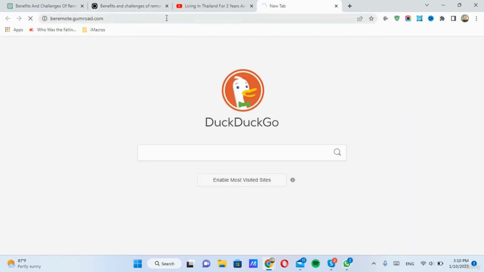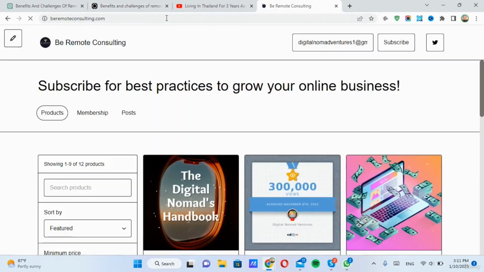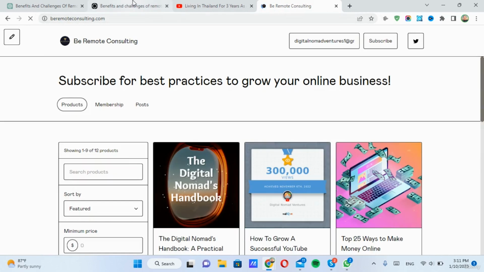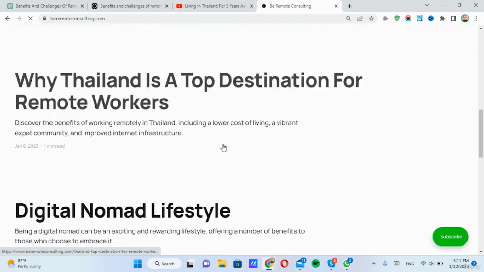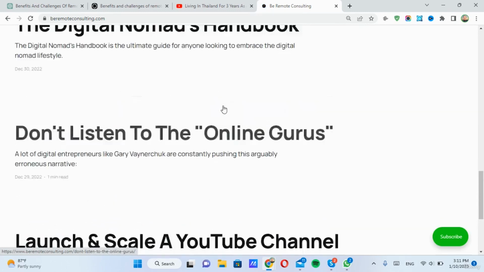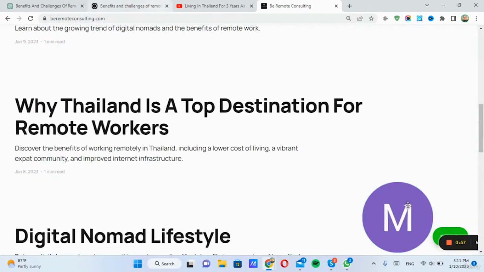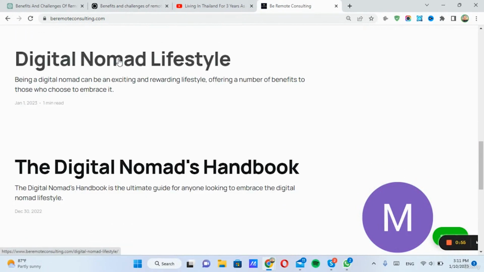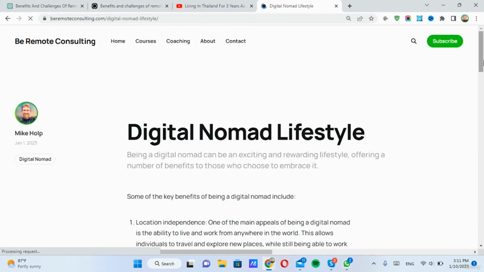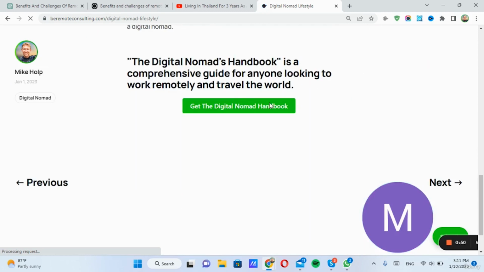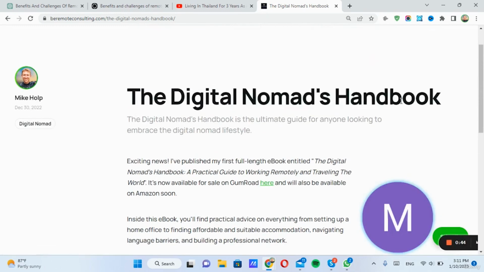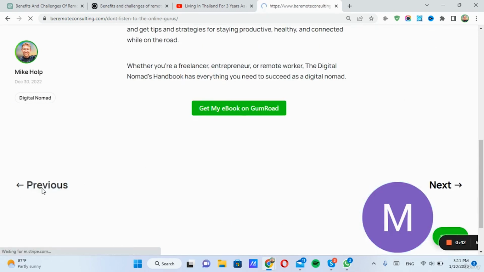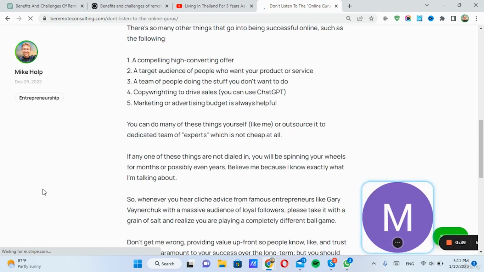And if I go to my website, not that one, the other one, this is what my website looks like with all of the newsletters. All of these were created using ChatGPT. So it just goes to show what you can do. This one, for example, Digital Nomad Lifestyle, was created entirely with ChatGPT. I can go to the previous one. This is some info about my ebook, which is also created with ChatGPT. Saves a lot of time.